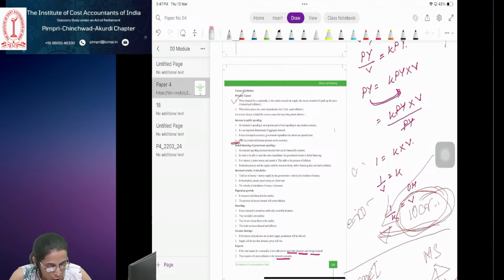Convey information on behalf of their customers to the businessmen operating in other places, and also collect information of such businessmen and provide it to the customers. Another function is ATM. ATM is a very useful function provided by the commercial banks. We can any time go and withdraw the money, right? Recently, commercial banks have been establishing ATMs, automated teller machines, at different locations so as to enable their customers to withdraw cash from their accounts any time of the day.